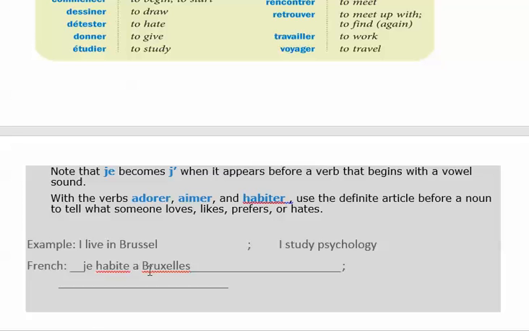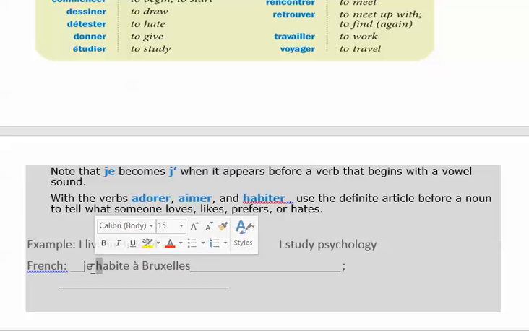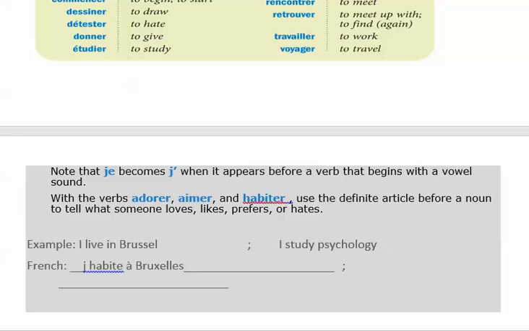I am back. Je suis de retour. So, à with an accent grave, I have to put that in. It's going to be: J'habite à Bruxelles. Now, since habite starts with a vowel sound, I'm going to contract that and make it like this. J'habite à Bruxelles. Okay.